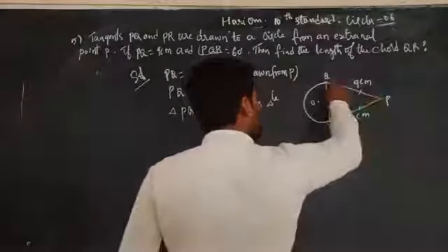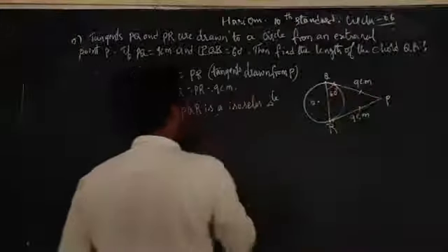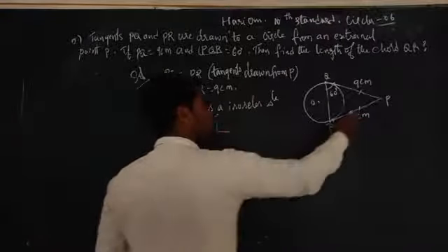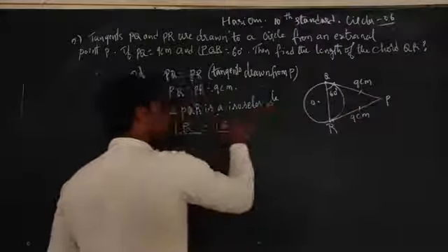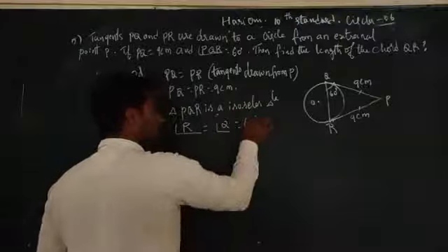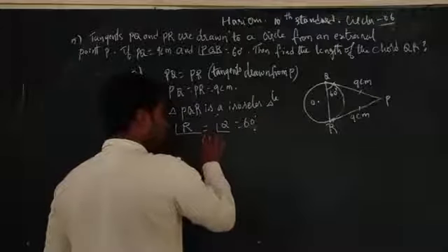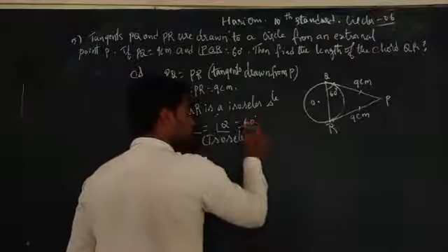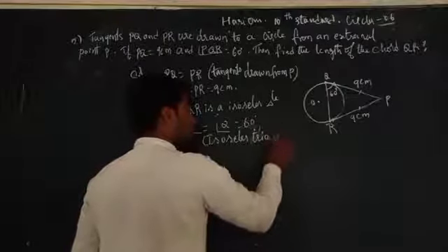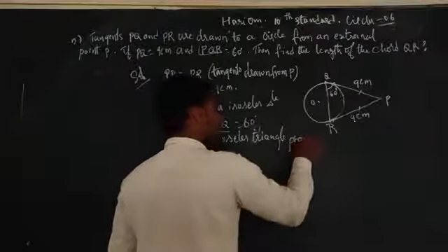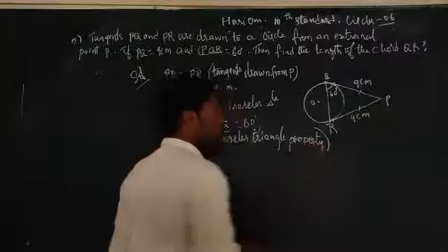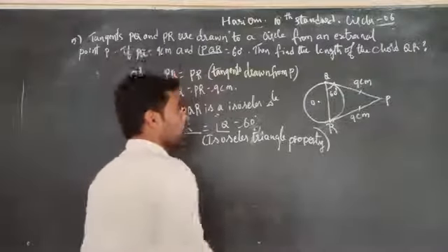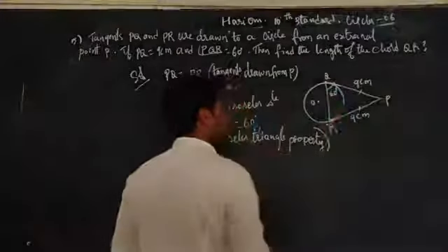Therefore, opposite of the side PQ is what? Angle R, which is equal to angle Q, opposite to PR. They are equal to what? 60 degrees. Reason: isosceles triangle property. The isosceles triangle property: the equal sides' opposite angles are equal. Therefore, we can write angle Q is equal to angle R.